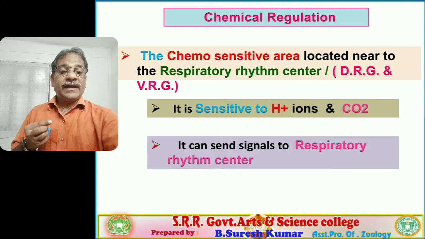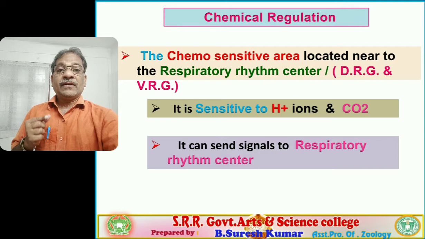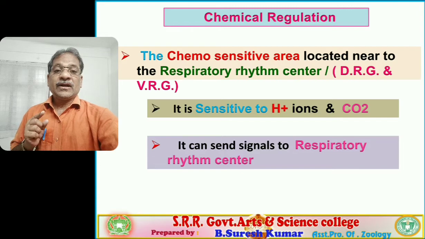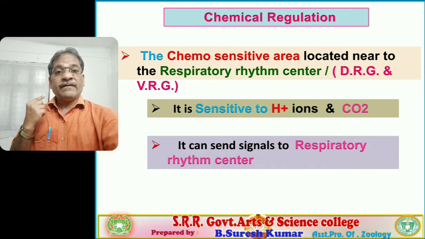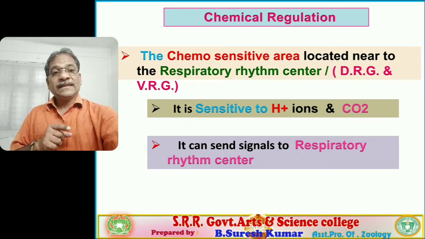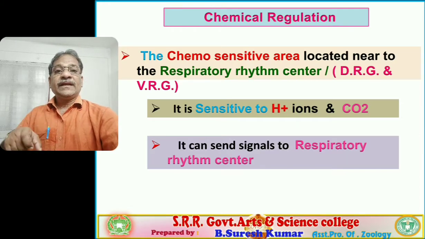In the same manner, one of the branches of the systemic aorta, the carotid artery, also has chemoreceptors in its wall. The carotid artery supplies blood to our brain. So these two chemoreceptors recognize the levels of hydrogen ions and CO2, and they send signals to the chemosensitive area. Then the chemosensitive area sends signals to the respiratory rhythm center, and the respiratory rhythm center alters and moderates the rate of respiration.